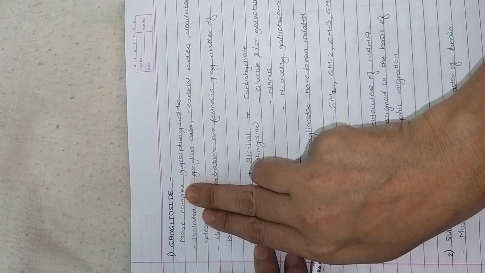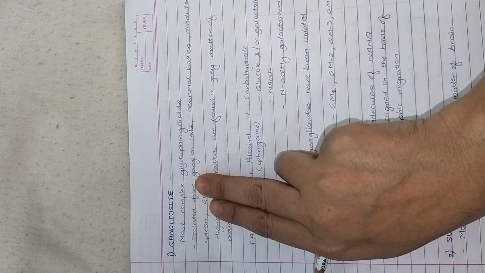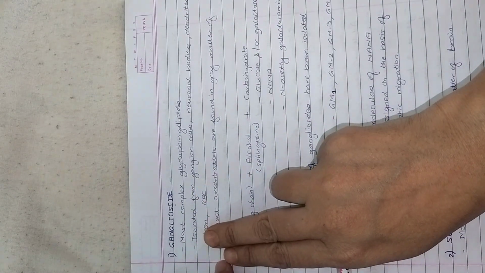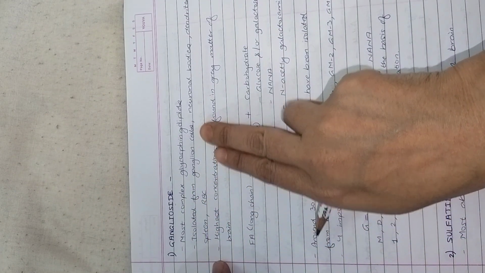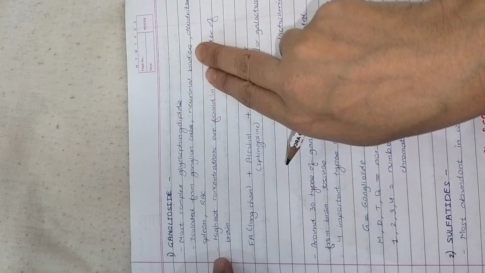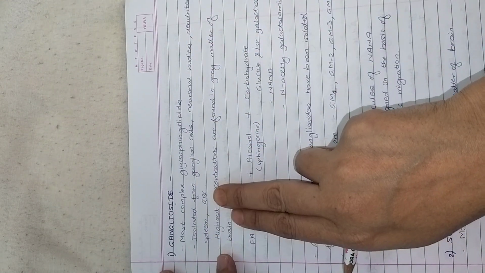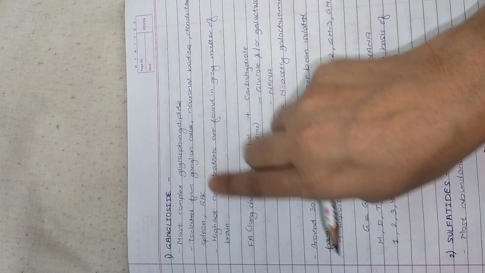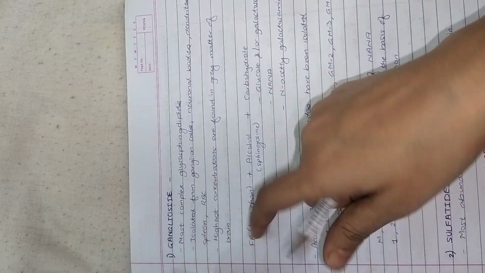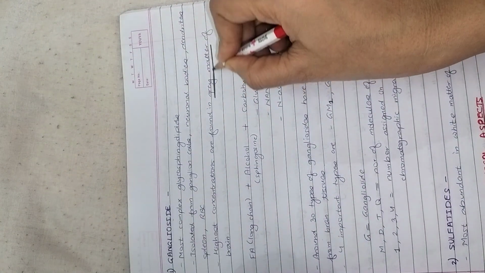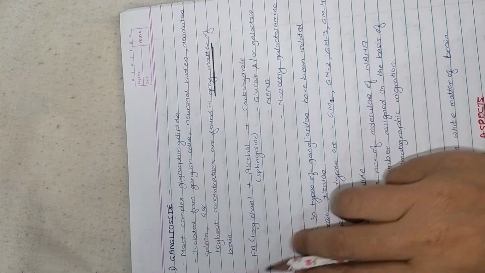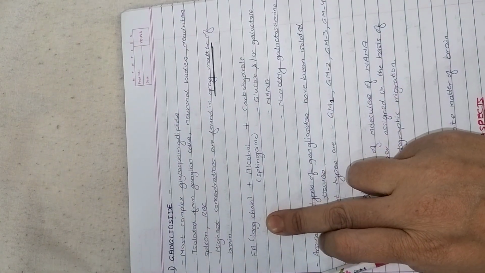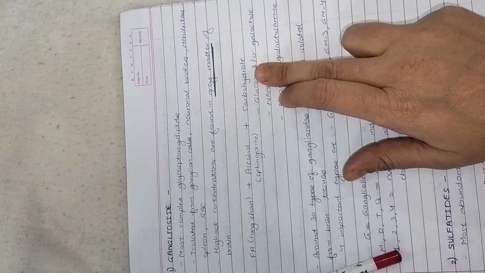Now what are gangliosides? They are the most complex glycolipids, and they are isolated from ganglion cells, neuronal bodies, dendrites, spleen, RBCs. So these are the various sites in which they are present, and the highest concentration is found in the gray matter of the spinal cord. It consists of fatty acid plus alcohol plus carbohydrate.